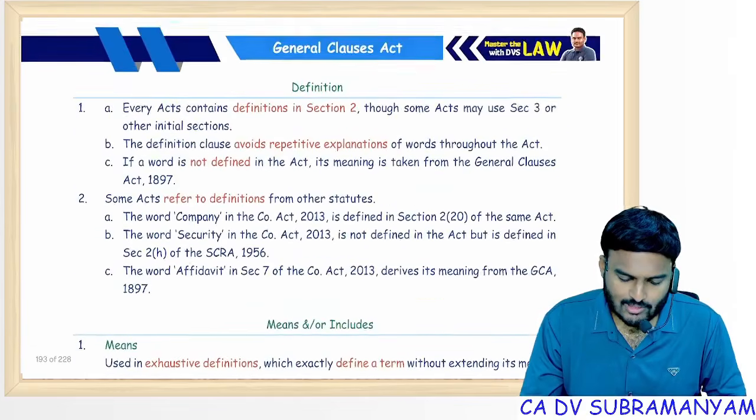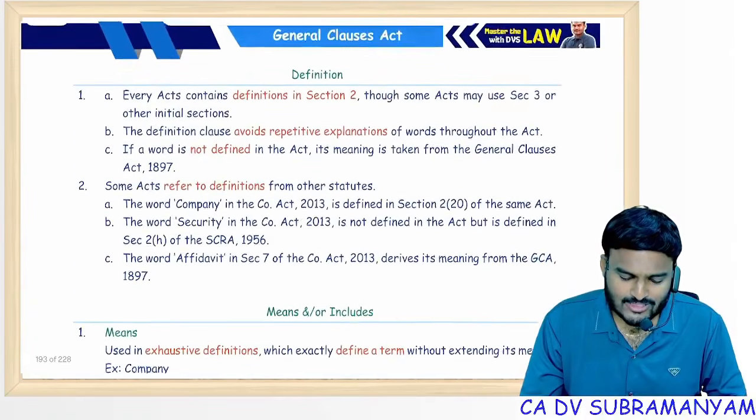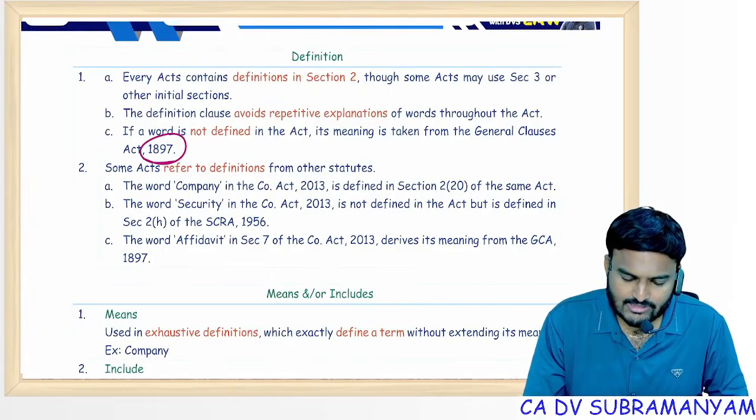So the old General Clauses Act, yes, I have seen it somewhere. In an MCQ, I think I have seen it. Old General Clauses Act numbers also. First, the present General Clauses Act 1897. Previous General Clauses Act.